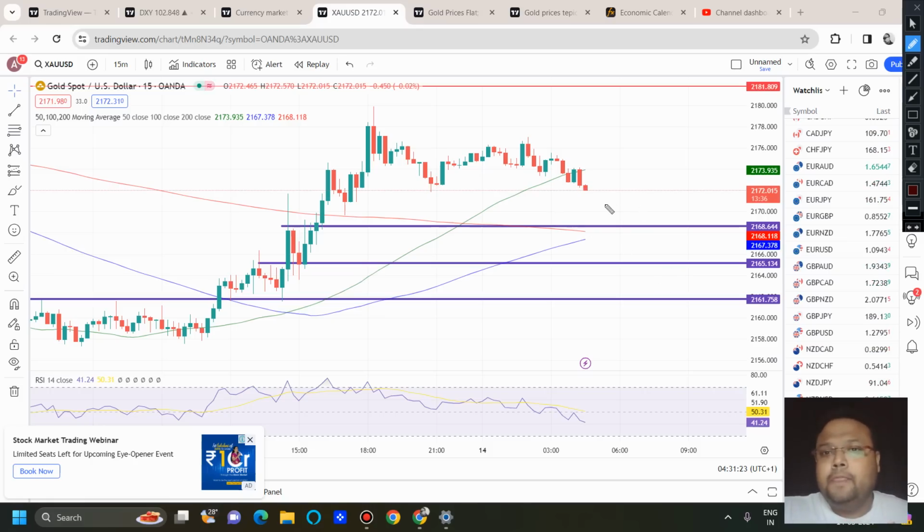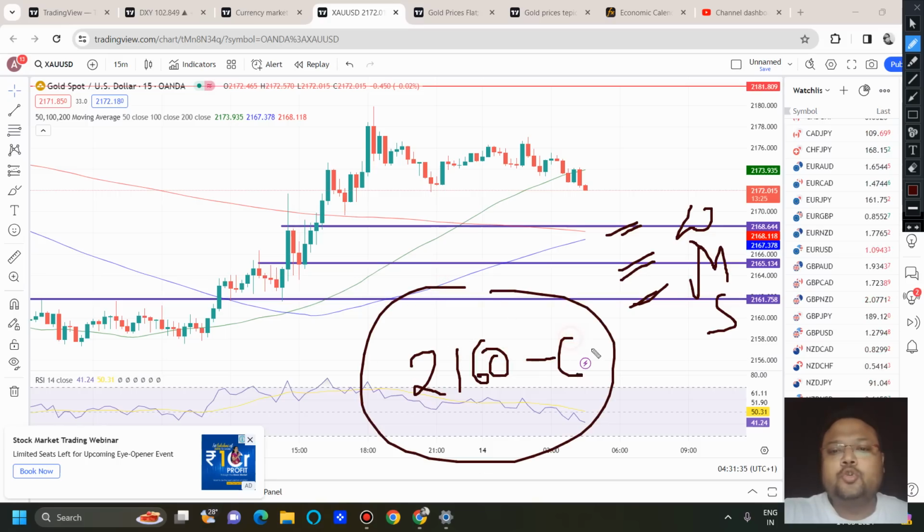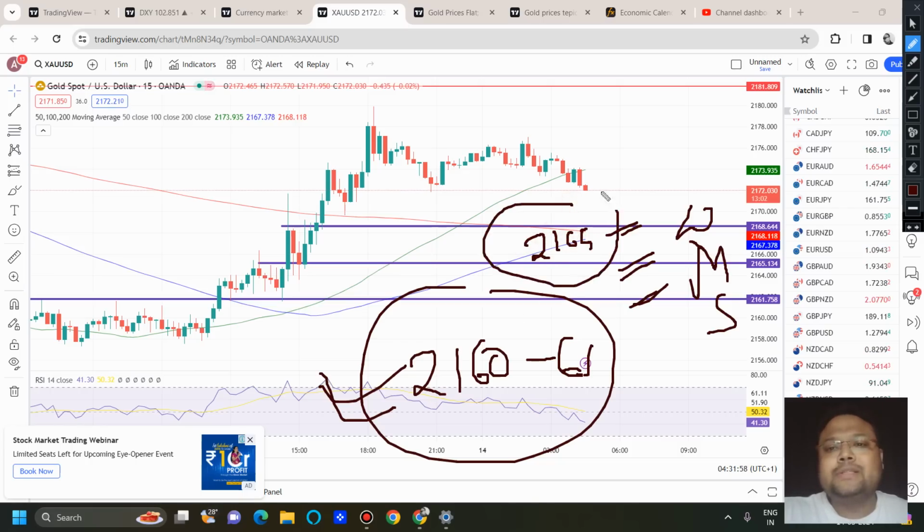So right now we can see we have three support levels. This is weak, this is medium, and this is strong. If you see the market taking support around 2160, 2161 before news, during the Asian session and European session, you can expect a bounce around this area. Right now the market is standing at 2172, and 2160, 2161 is the best level. But the market is also trying to take support at 2165, because before 2160 we have 2165. So if you see the market trying to take support at 2165, then you can expect the market to take support around this area as well.